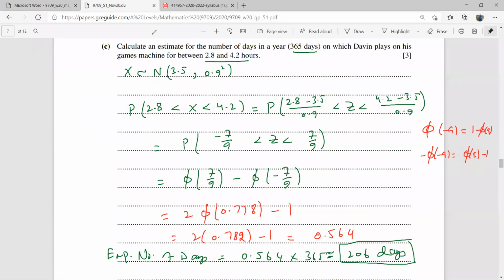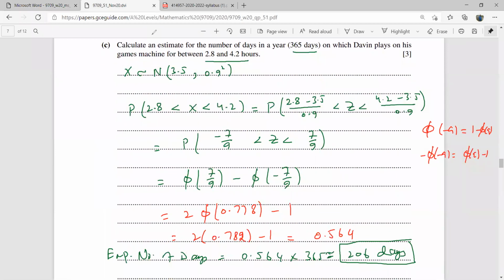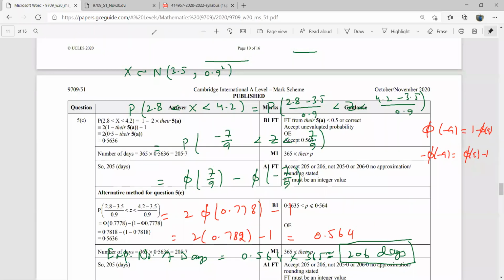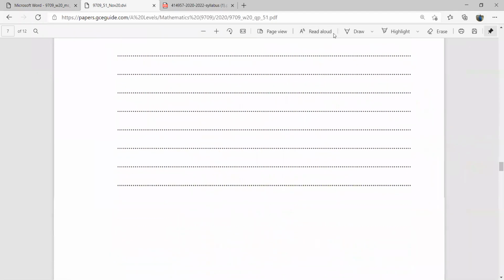What did he say? सर वो साथ वाले बॉक्स में लिखा हुआ था उसने कि except 205 or 206. चलो ठीक है, फिर we are happy then, our answer is right then. Okay, so this was the C part.